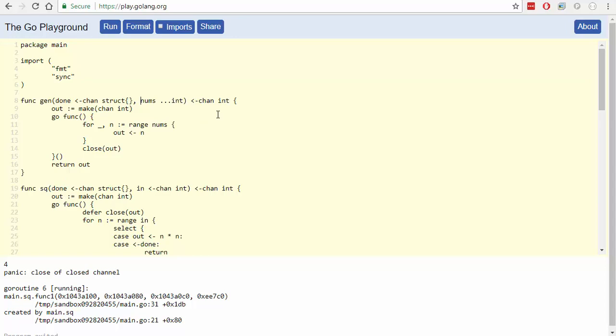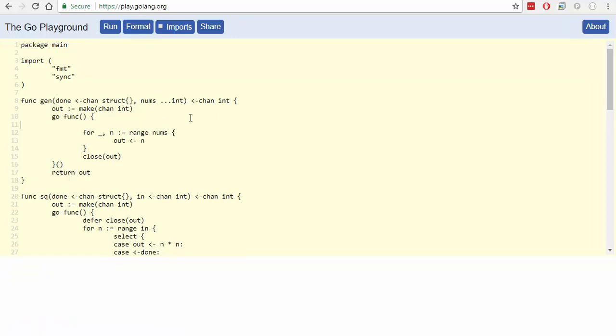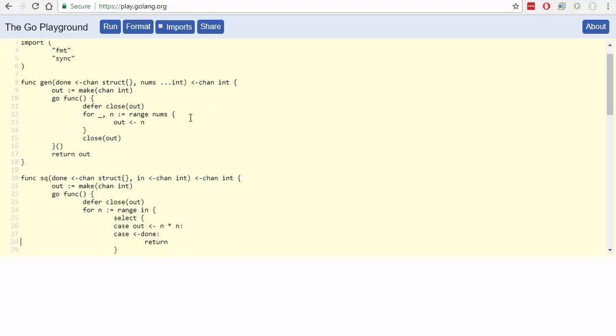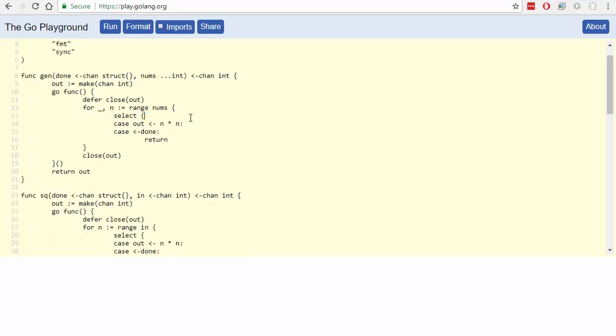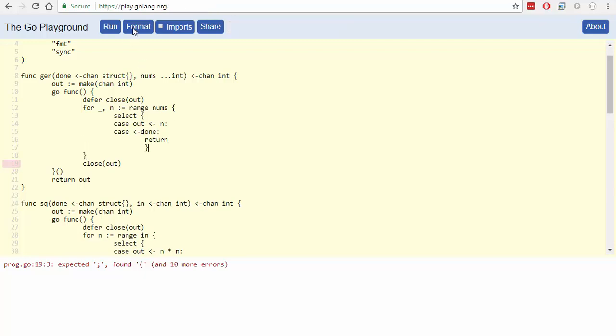Okay, so let's grab that. And we're going to do a defer close on out. And same sort of deal with the switch here, just in a bracket.